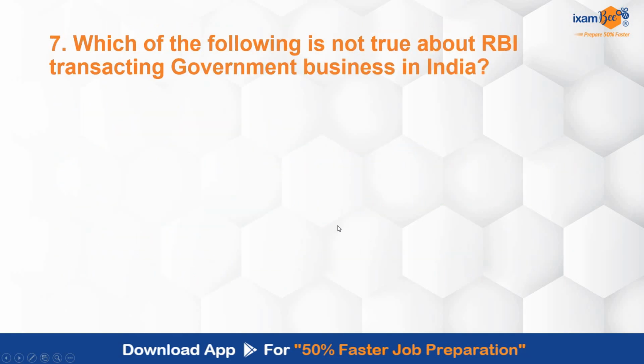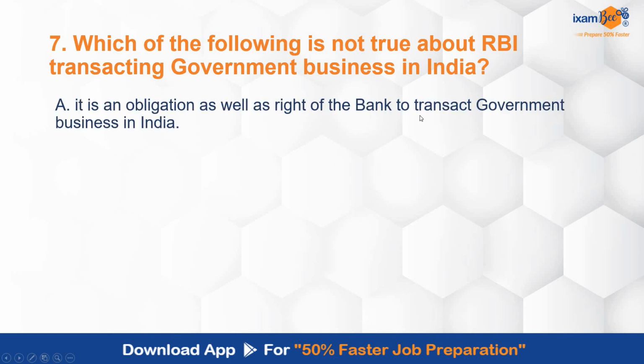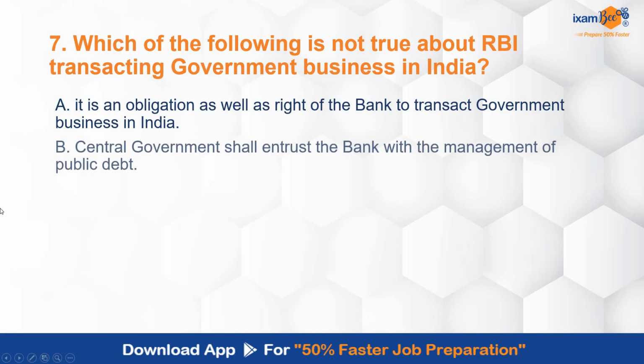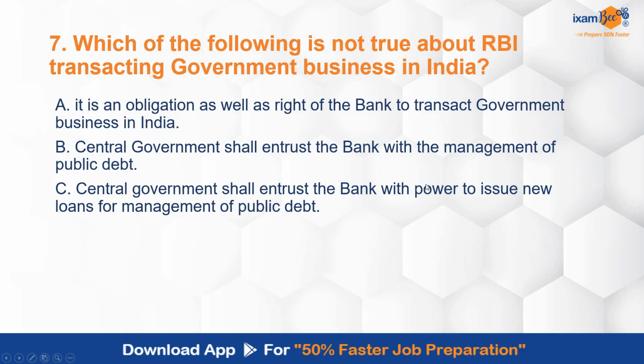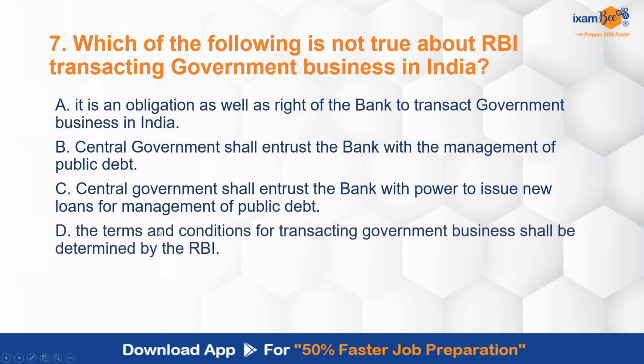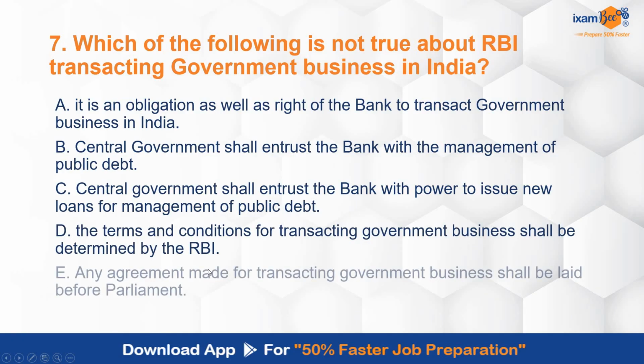Which of the following is not true about RBI transacting government business in India? It is an obligation as well as right of the bank to transact government business in India. Central government shall entrust the bank with the management of public debt. Central government shall entrust the bank with power to issue new loans for management of public debt. Terms and conditions for transacting government business shall be determined by the RBI. Any agreement made for transacting government business shall be laid before the Parliament. What has been asked over here? What is not true? Means which is false out of all these options about RBI transacting government business in India.